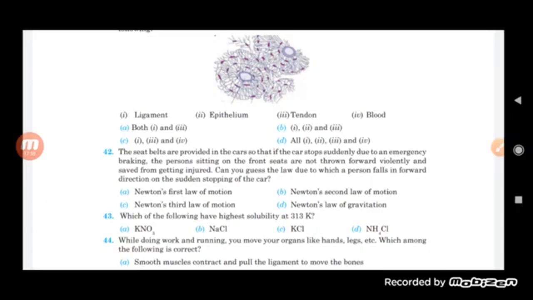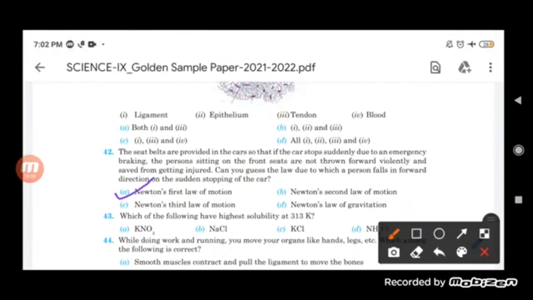Basically it is because of Newton's first law of motion. Because of the inertia of motion, this happens. So we can say here that the correct option is Newton's first law of motion.